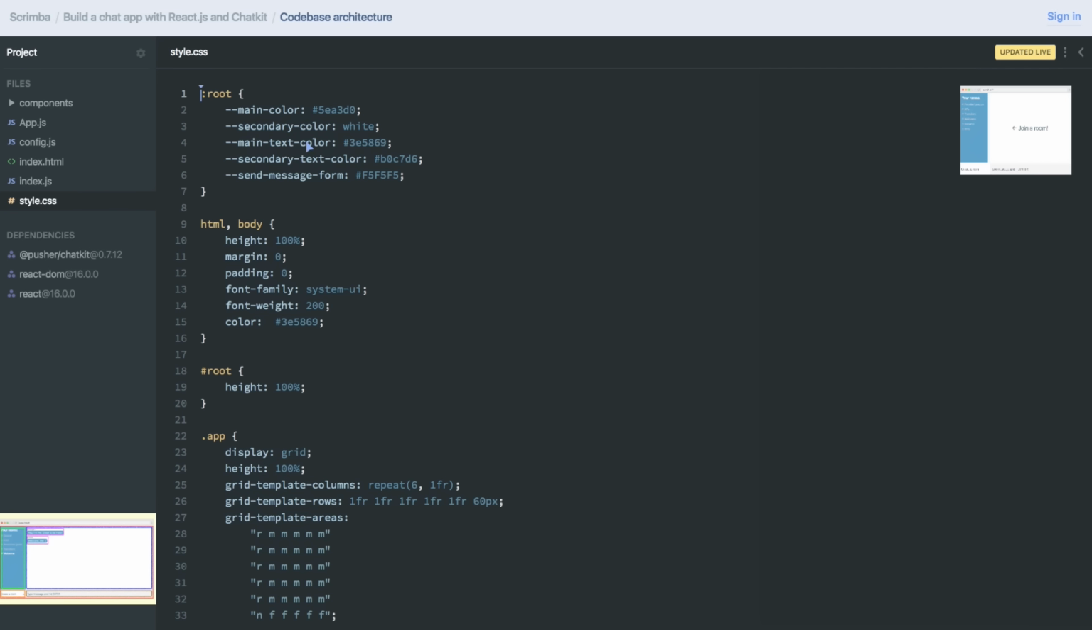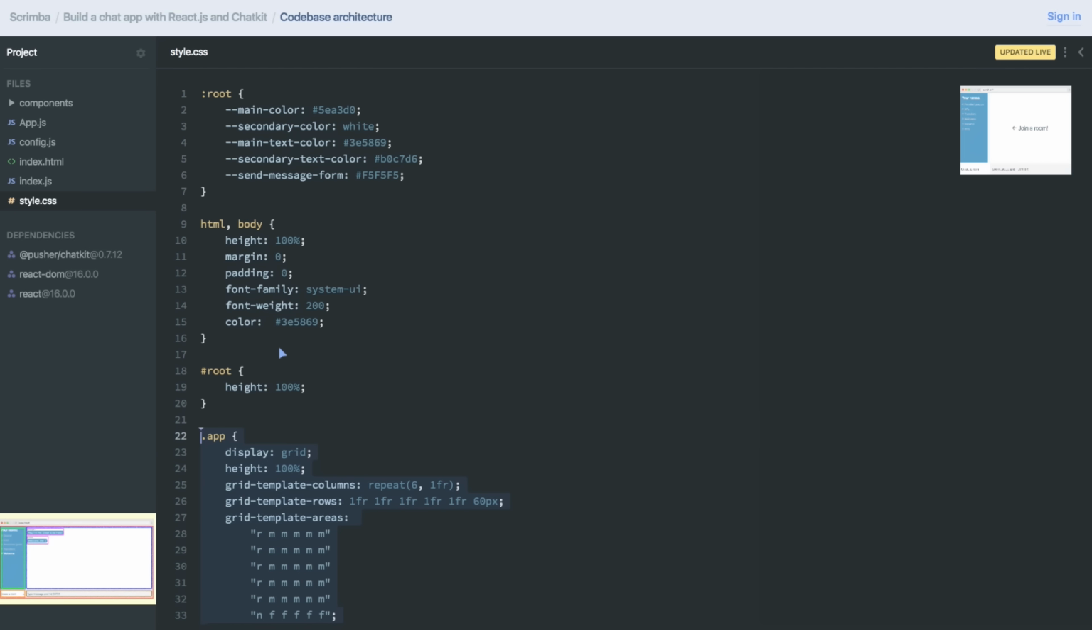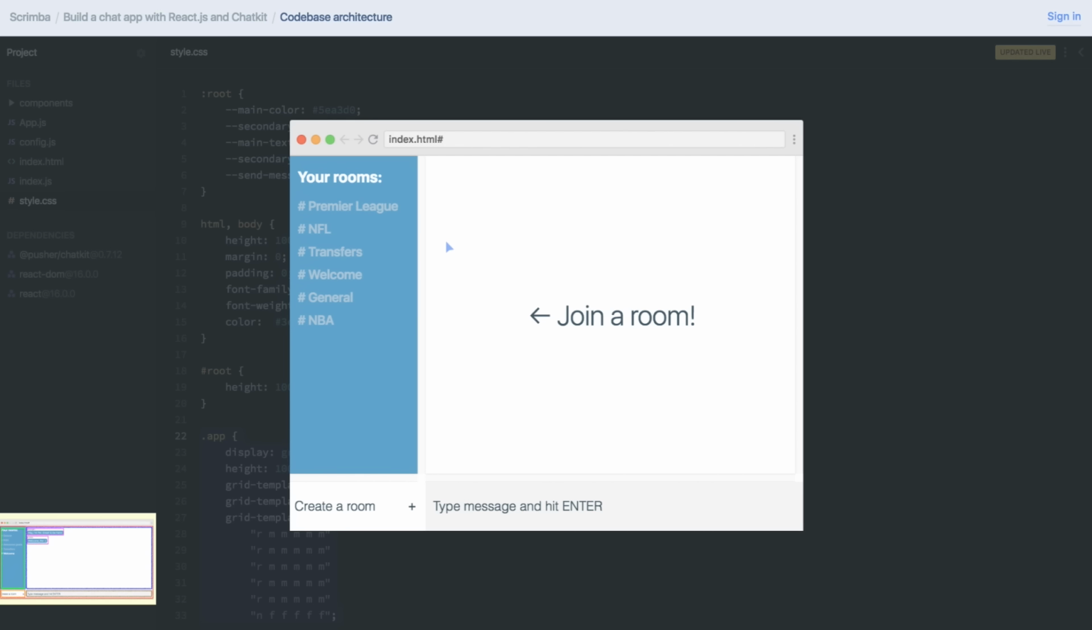Then we have the styles in style.css, and we're not going to go through the basic CSS in this course, as I'm assuming that you know basic CSS. However, we're going to look at both CSS Variables and CSS Grid, as those are two super cool new modules in the CSS spec, which will allow you to build your own version of this chat app, which is customized exactly how you want it.